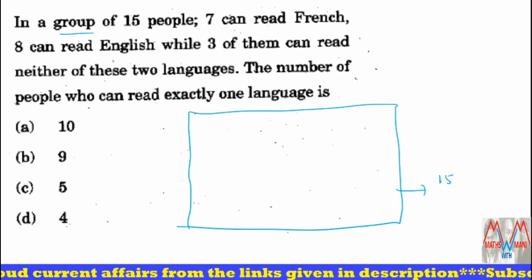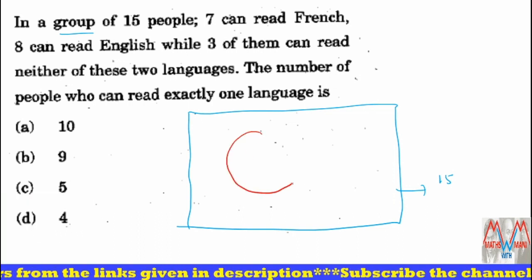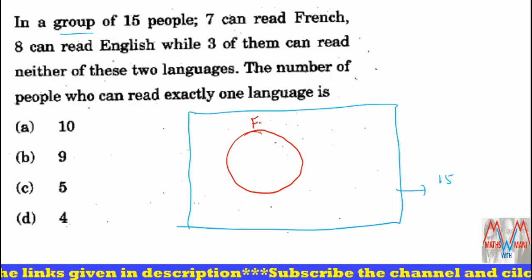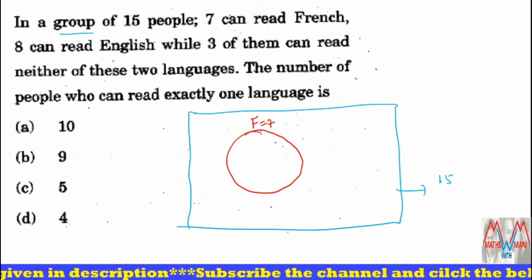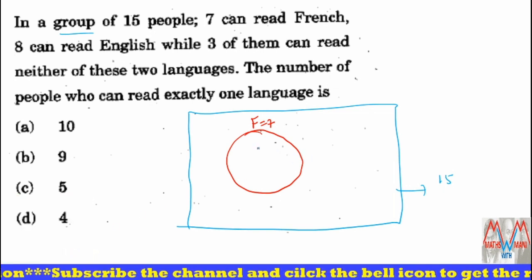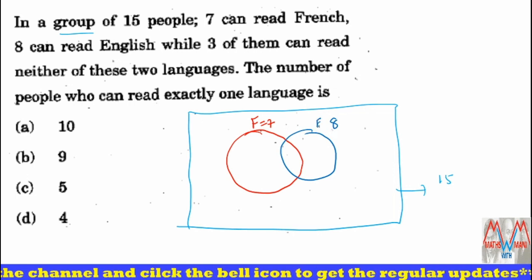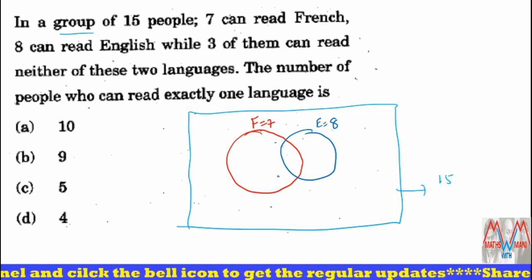In these 15 people, 7 can read French. This is French, 7. And 8 can read English. This is English, 8. And 3 of them can read neither.